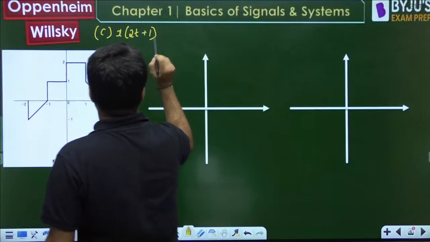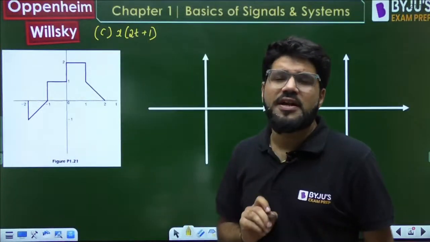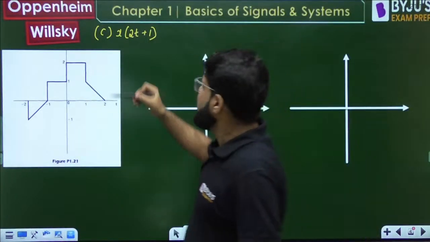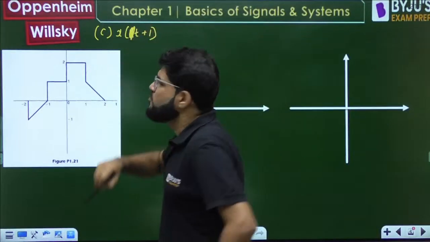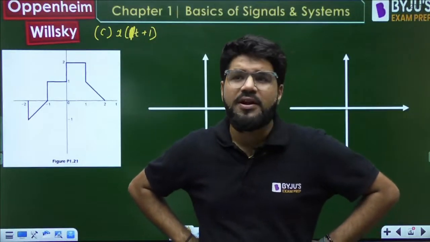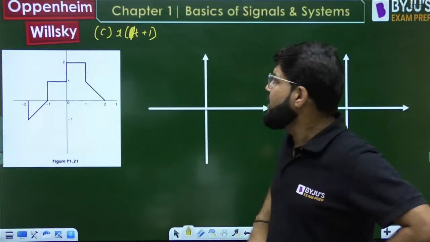x of 2t plus 1. Again, it is like x of alpha t plus beta. So what will I do? I will remove the alpha first. I only want x of t plus 1.